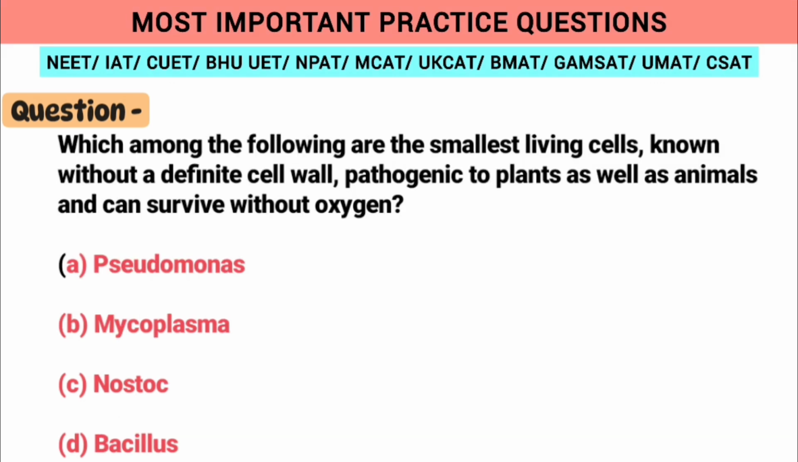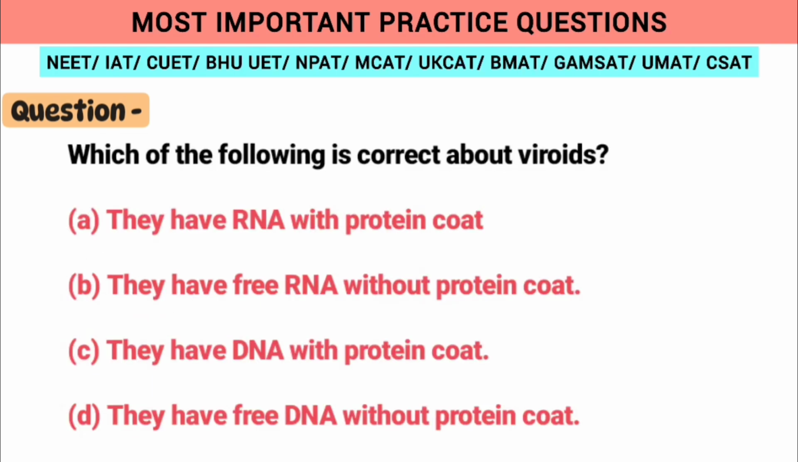Moving on to the next question, which among the following are the smallest living cell known without a definite cell wall, pathogenic to plants as well as animals, and can survive without oxygen? So answer is mycoplasma. Moving on to the next question, which statement is correct about viroids? So basically viroids, they have free RNA without protein coat. Also they are smaller than the size of virus. They do not have capsid.